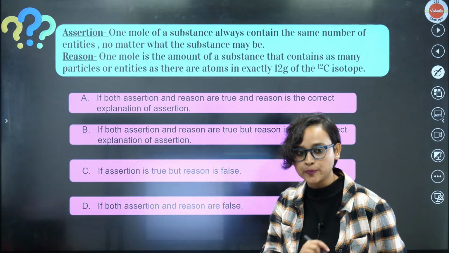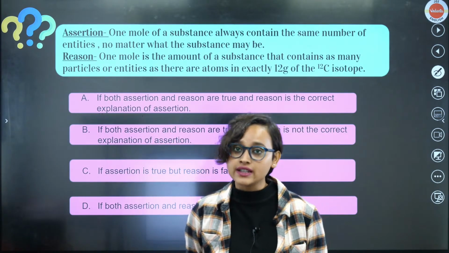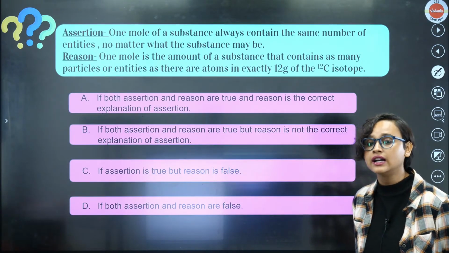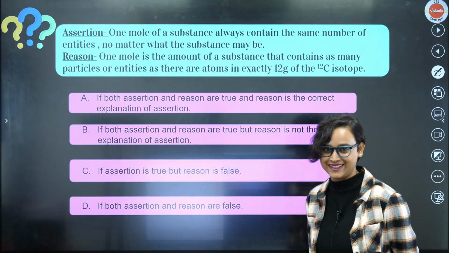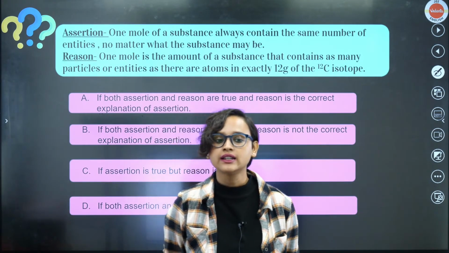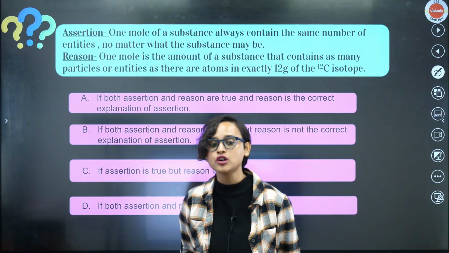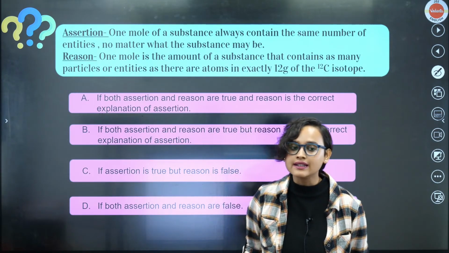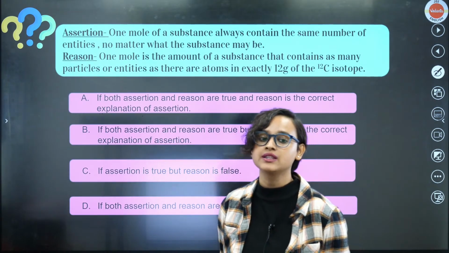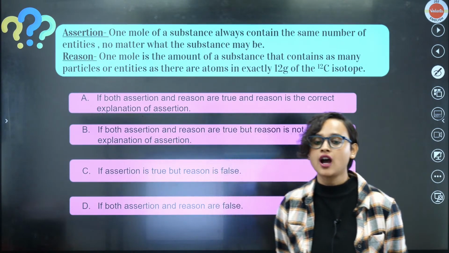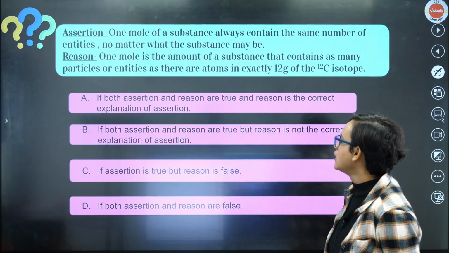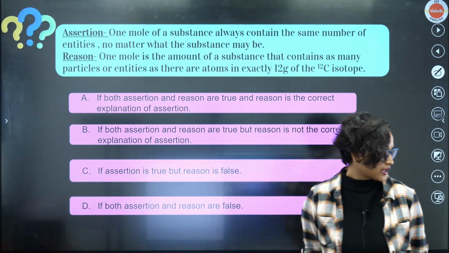Well done. Now, here is an assertion and reasoning question. Assertion: 1 mole of a substance always contains the same number of entities, no matter what the substance may be. Reason: 1 mole is the amount of a substance that contains as many particles or entities as there are atoms in exactly 12 gram of the carbon-12 isotope. So both assertion and reasoning are correct, isn't it?